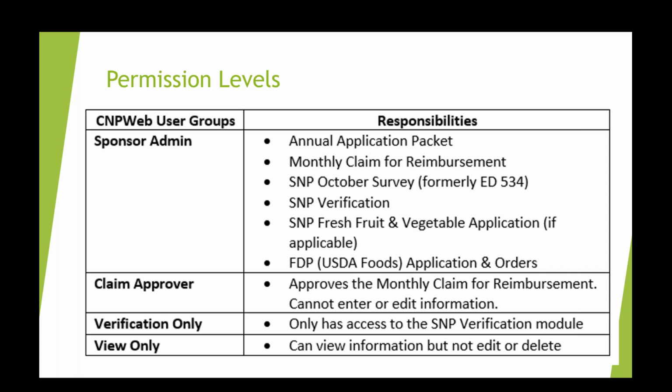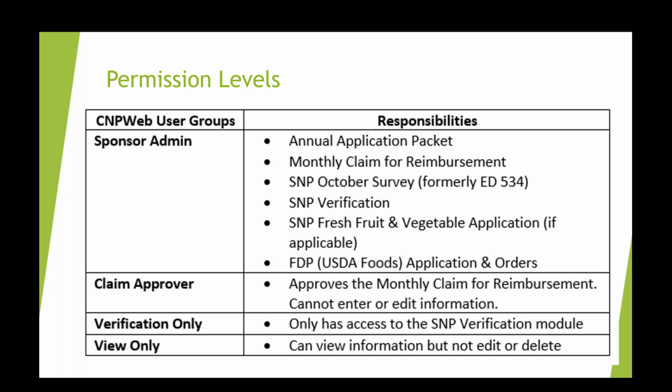For the school nutrition program only, there is a verification only permission level, and this is for someone whose only role in CNPWeb is to complete the school nutrition verification process. This level does not have any other responsibilities in CNPWeb. And then finally, we have a view only permission level, and this is just that.